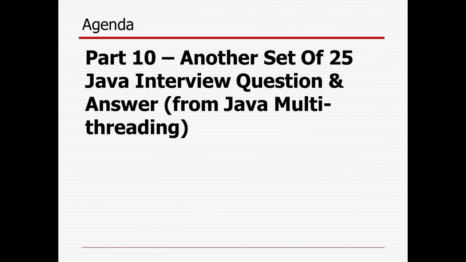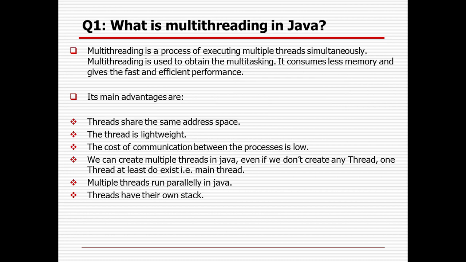So in this session, I will discuss 25 Java interview questions and answers which are specifically from Java multi-threading. So what is multi-threading in Java? Before multi-threading, obviously we need to understand what is a thread. Whenever there is a process running in my computer, there will be some thread inside the process.